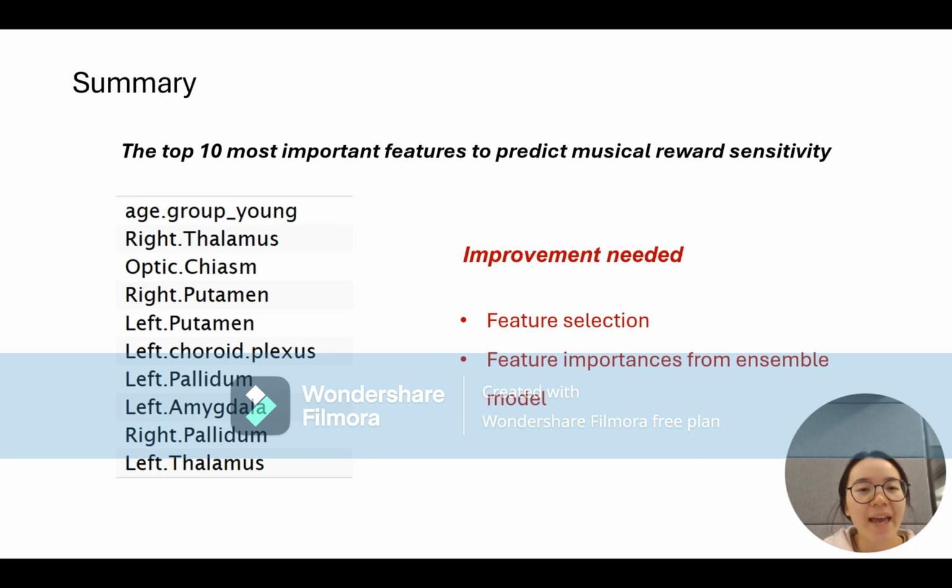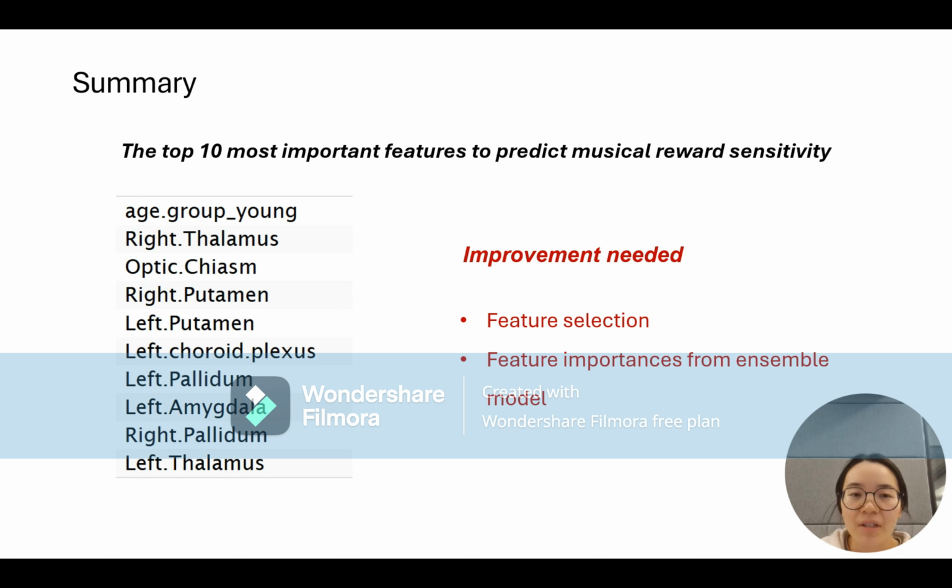Okay, we finally get the top 10 most important features predicting music reward sensitivity. These areas are primarily associated with reward processing and memory in the brain.